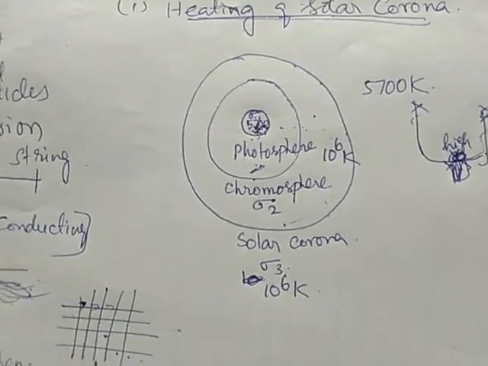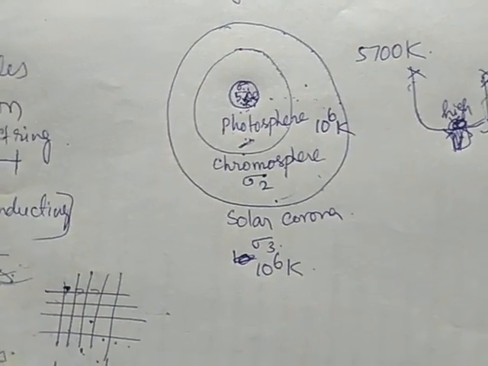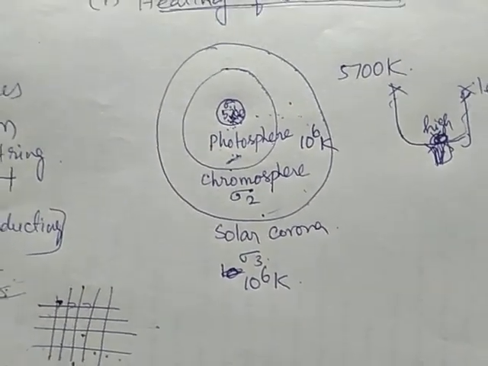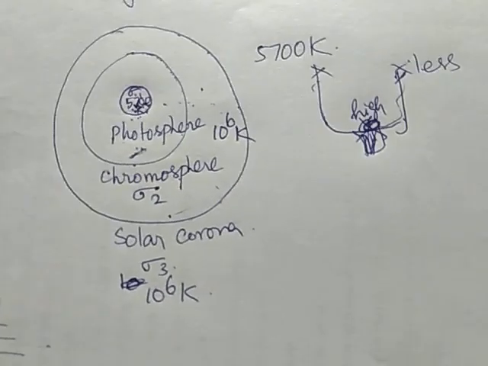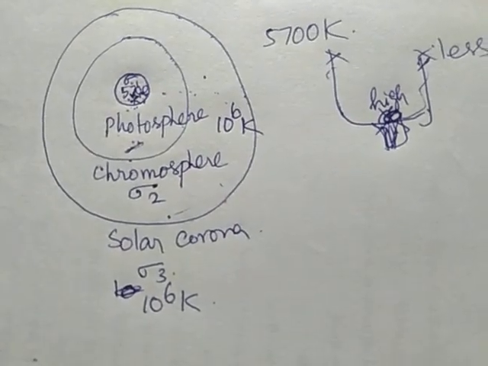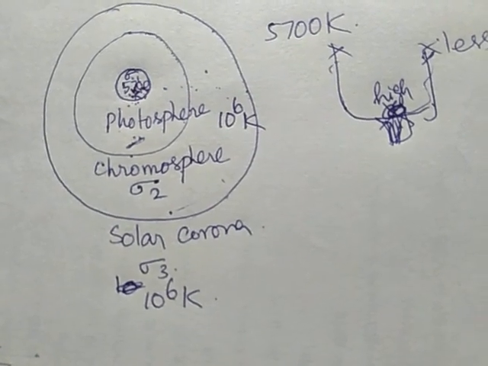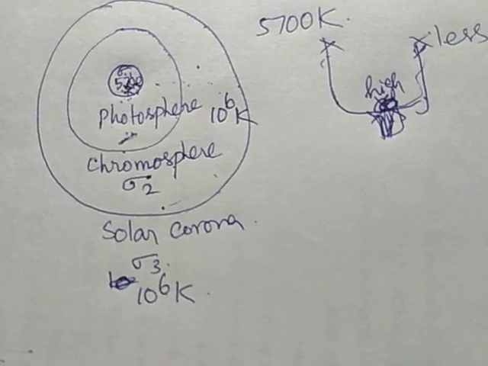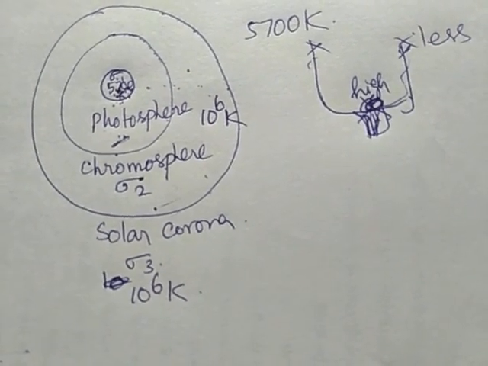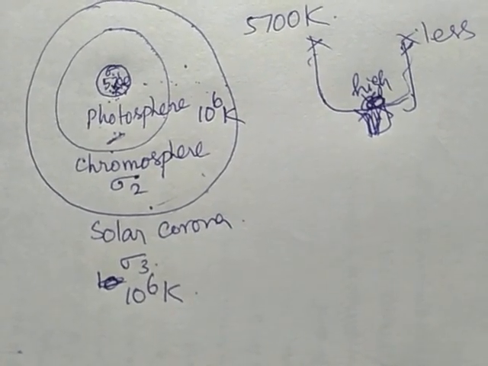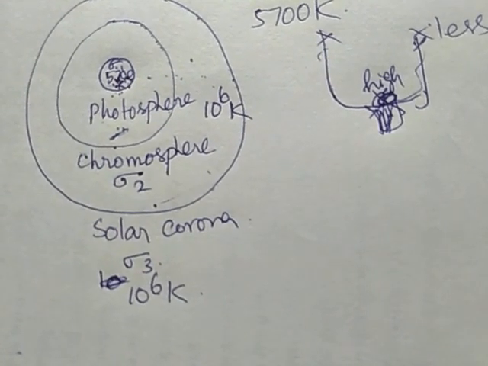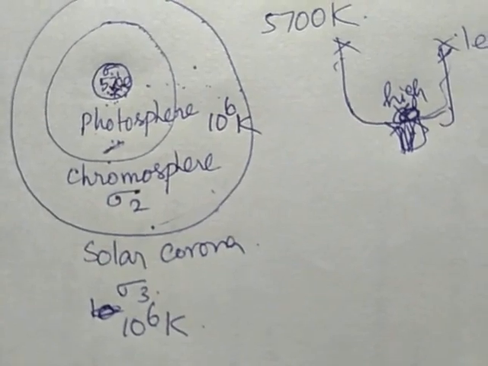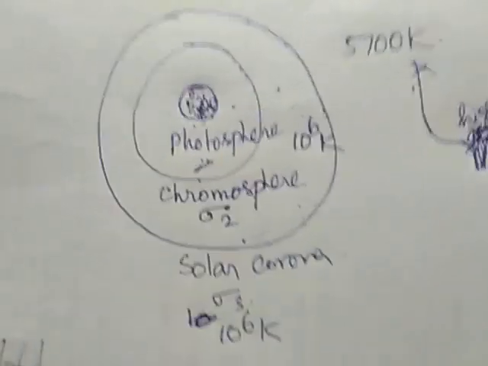The temperature of the sun is measured using different experiments. By these experiments scientists found that the temperature at the photosphere is less compared to the temperature in the solar corona. So we have to find the reason for this temperature difference: how the solar corona becomes very hot compared to the photosphere.